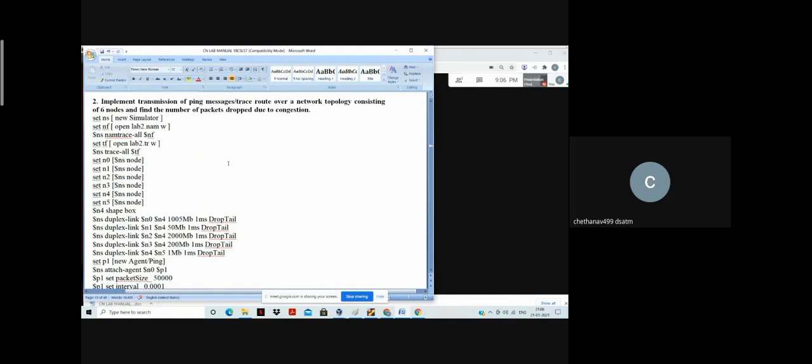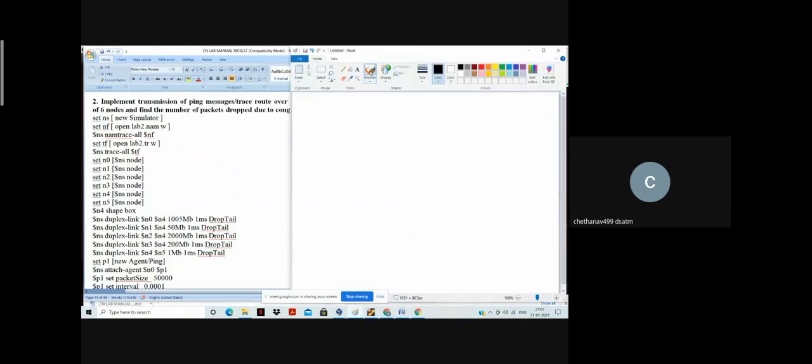Let me come to the program now. So this is a normal NS object which has been created for the simulator class. In a similar manner, this is the object I have created, that is nf, the nam file. I have opened the animation file in write mode. So this is how I am going to create one animation file, and the name of that animation file is lab2.nam.